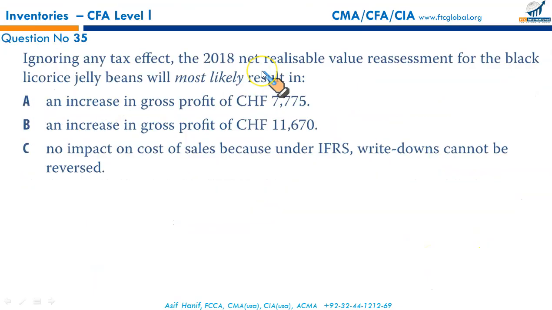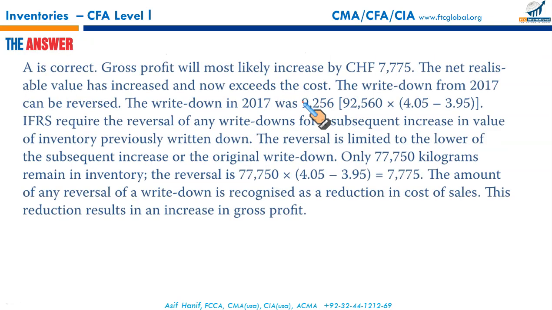Let's see. So this write-down reversal is recognized as a reduction in cost of sales in 2018, which means when the cost of sales for 2018 is lowered by 7,775, your gross profit will go up. So the 2018 net realizable value reassessment for the black licorice jelly beans will most likely result in an increase in gross profit because of lowered CGS by 7,775. So that makes A to be the correct option, and A it is.